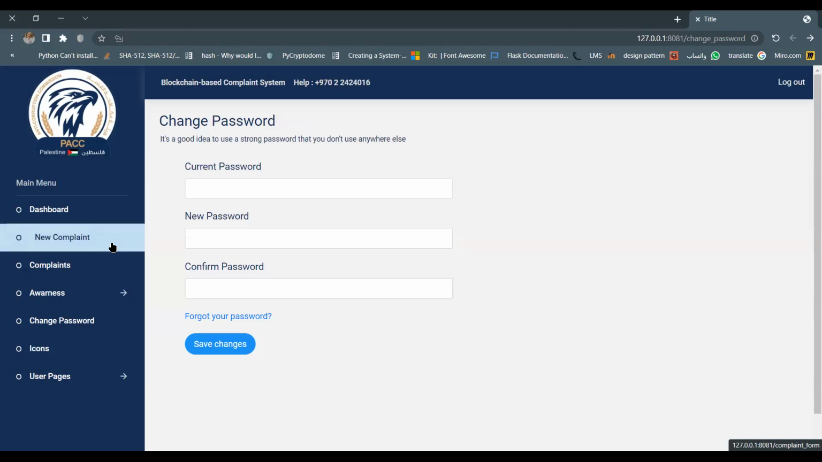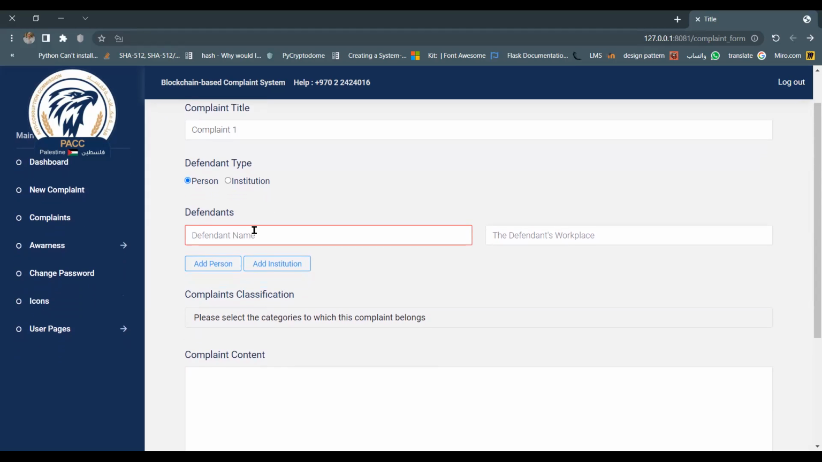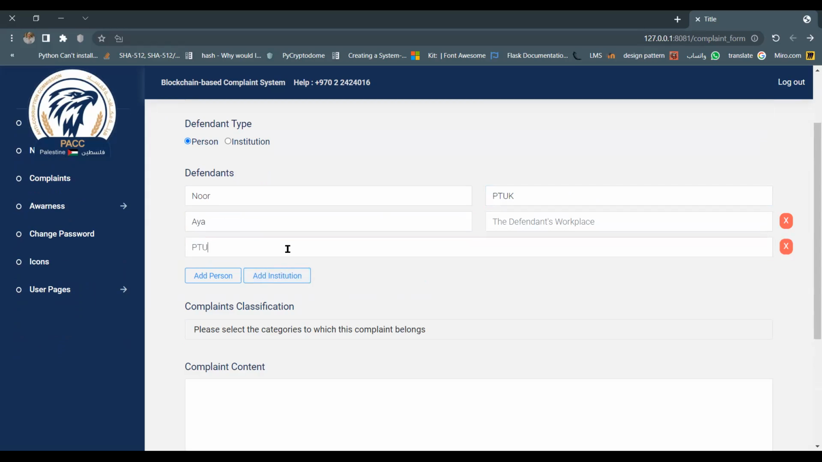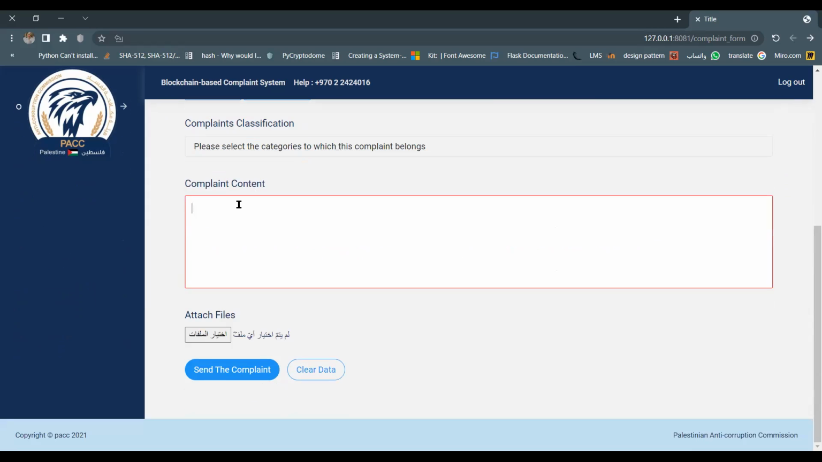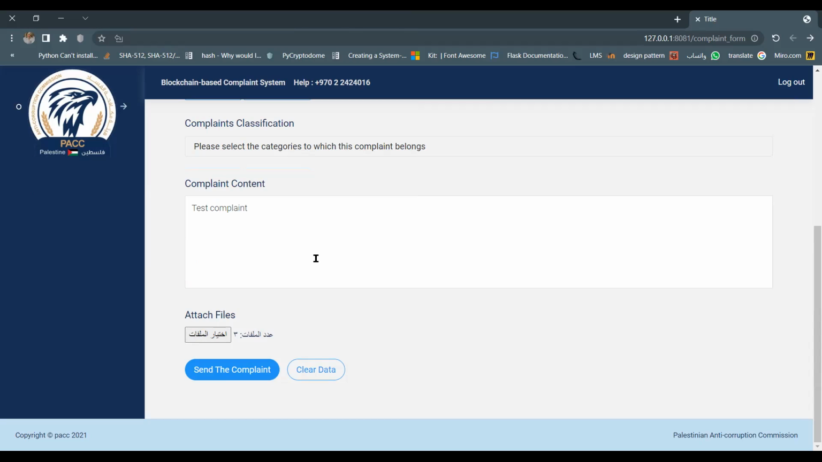When login is successful, the user can submit complaints. He must enter a complaint title, at least one defendant, and content, and can enter any more information about this complaint, such as multiple defendants, files, or classifications. After entering the information, he must click on the Send Complaint button.